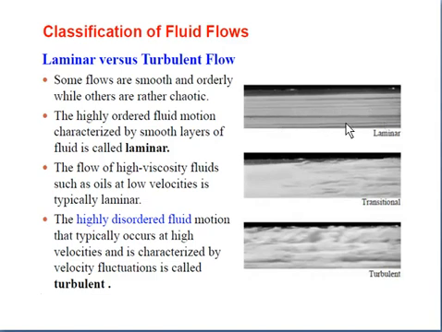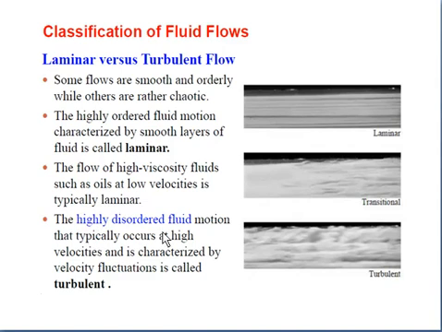Here in the diagram you can see three diagrams. The first one is laminar. Here the flow is very smooth. Every layer is flowing smoothly. That's why the flow is called laminar. The flow of high viscosity fluids such as oil at low velocities is typically laminar. This is the example.